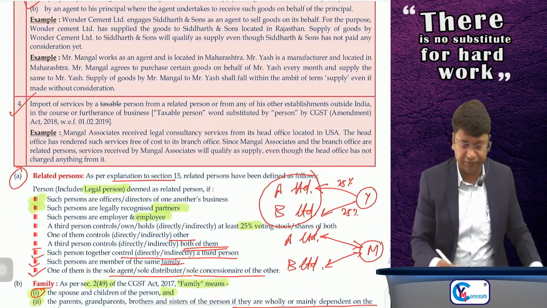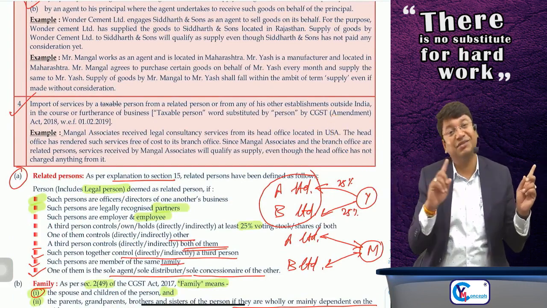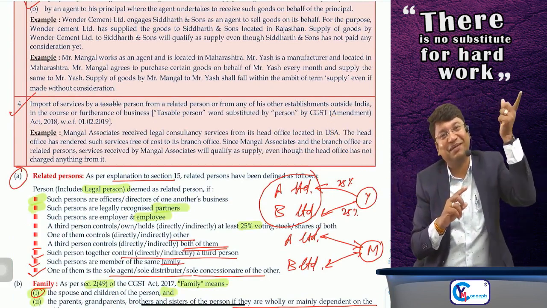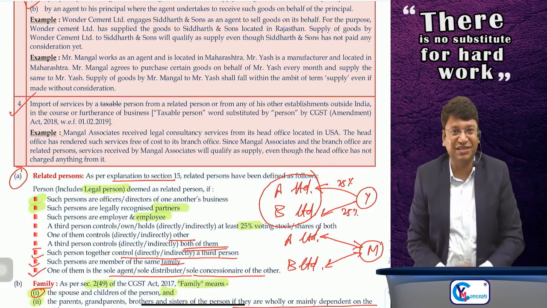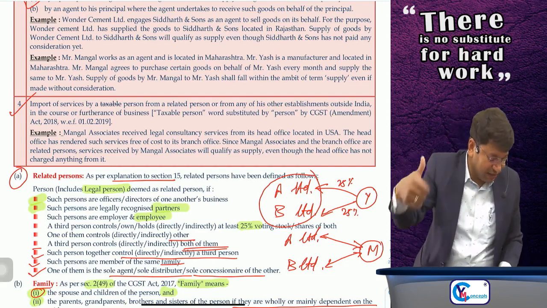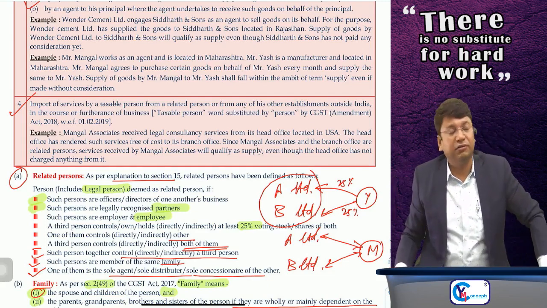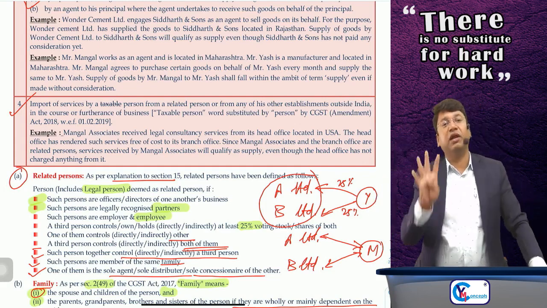Now coming to para number 4. Import of services. See, we are reading Schedule 1. Section 7, subsection 1, clause C, supply without consideration. Section 7(1)(c) says that although these are without consideration, then also it will be supply, and for that Schedule 1 is given, in which 4 transactions are covered. We are covering now para number 4.